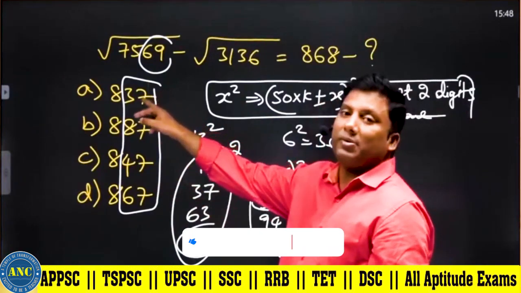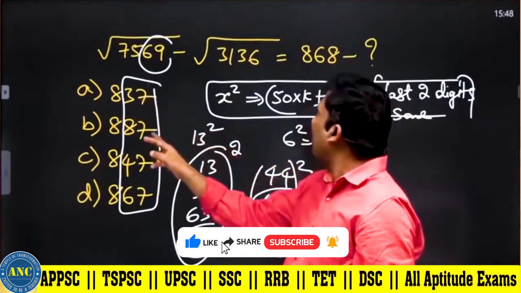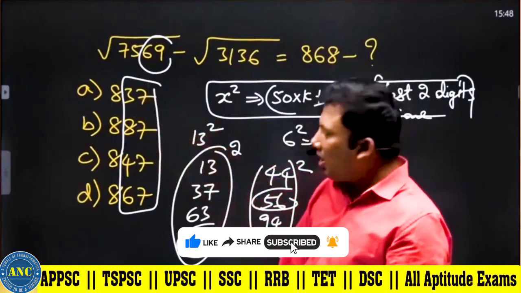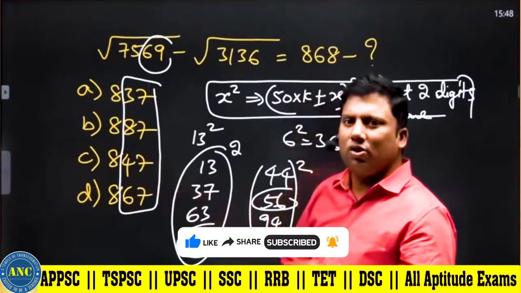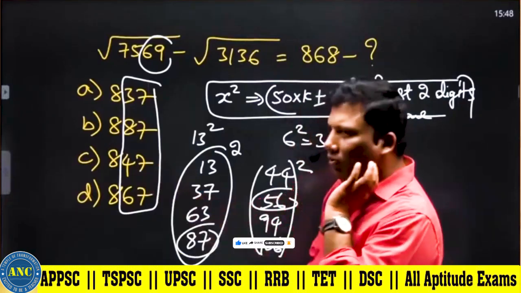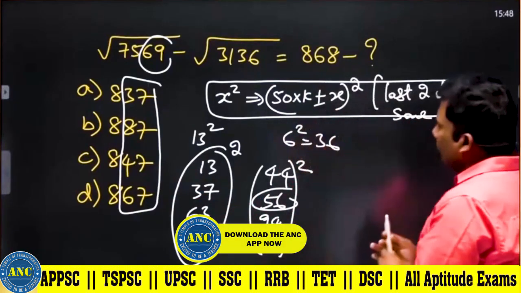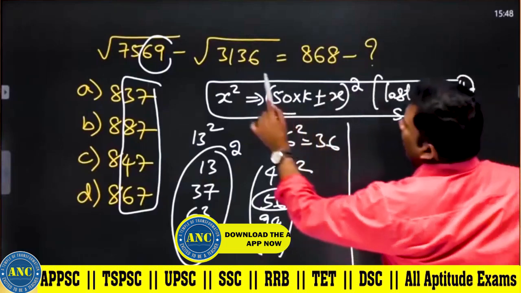See, 868 minus 37, 31. 68 minus 87 is not possible. 847 is also not possible. These also you don't need to do.